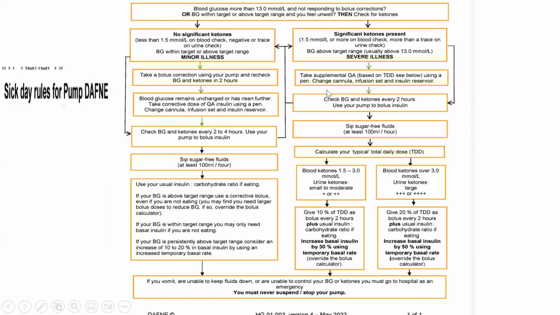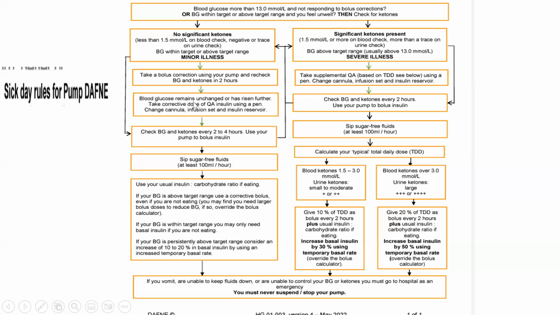Now, what we saw was the scenario for the DAFNE guidelines for a standard patient, those on basal bolus insulin. But what are the sick day rules for pump patients, those patients who are on an insulin pump? There is a similar classification of minor or severe illness: less than 1.5 is minor illness, more than 1.5 is severe illness in terms of the blood ketones. Take a bolus correction using your pump and recheck blood glucose and ketones in 2 hours. This applies to pump patients' sick day rules.